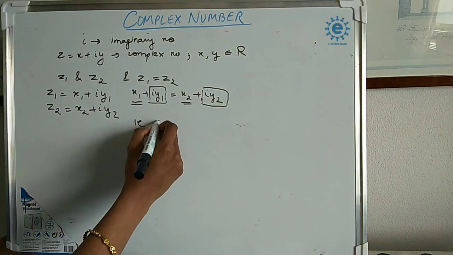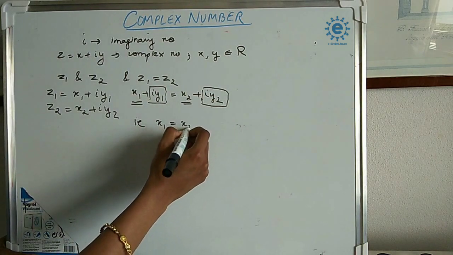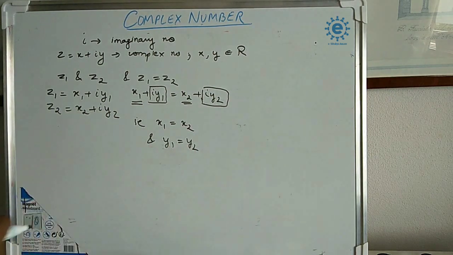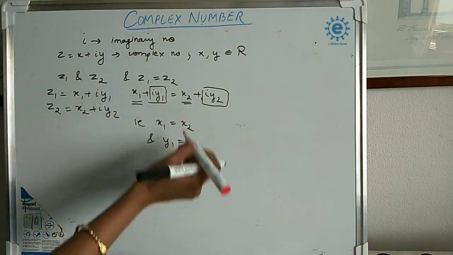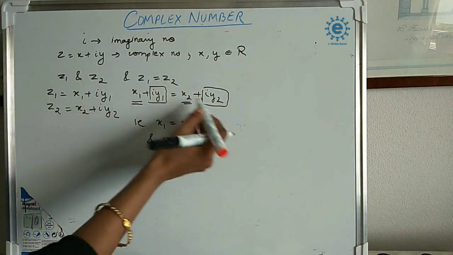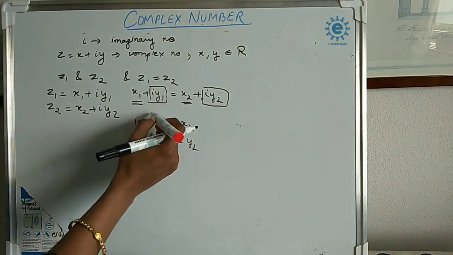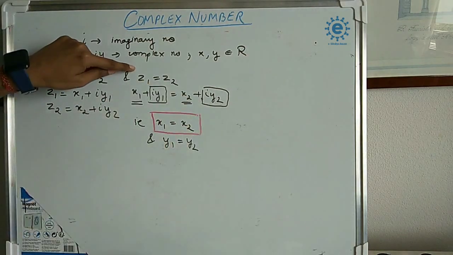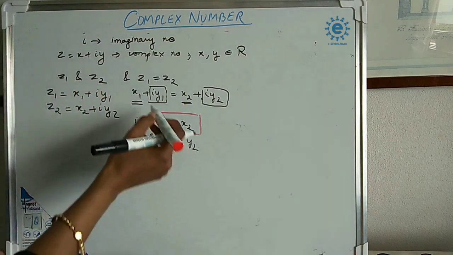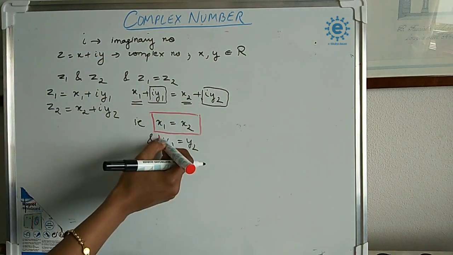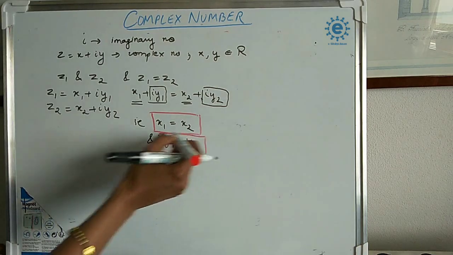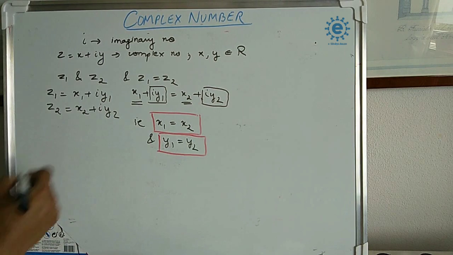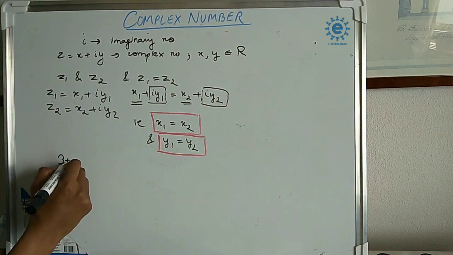That is, x1 is equal to x2 and y1 is equal to y2. Don't write this i here because since we are equating, it is not necessary to write i here. So two complex numbers are equal only if both the real parts are equal and the imaginary parts are equal.